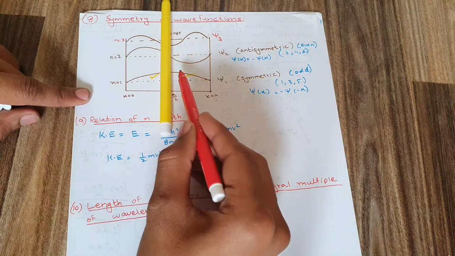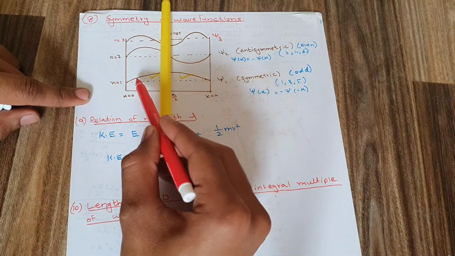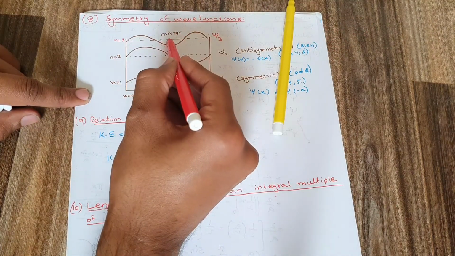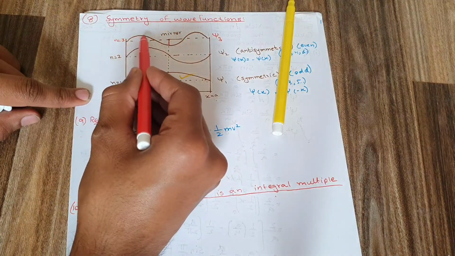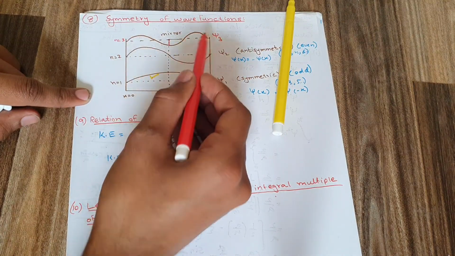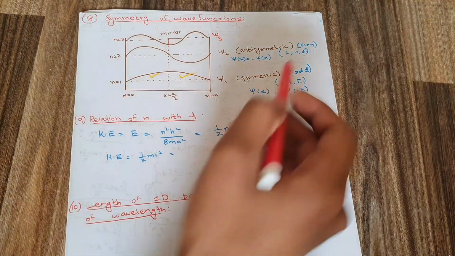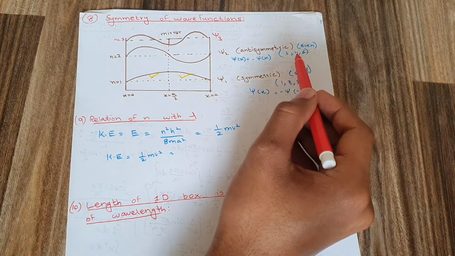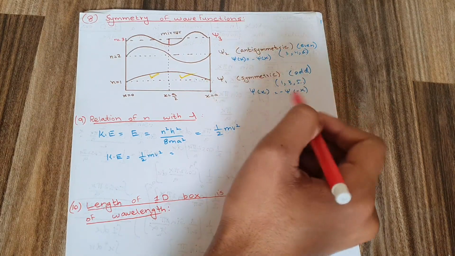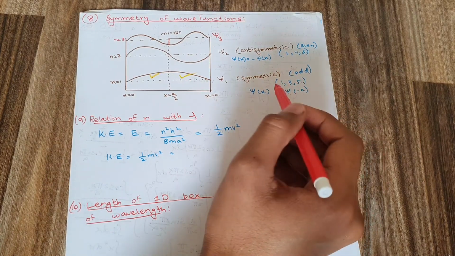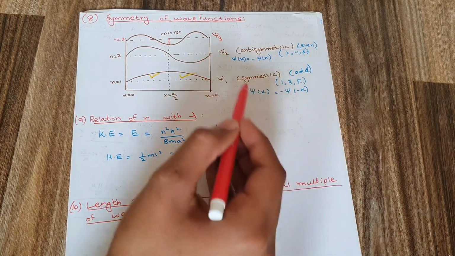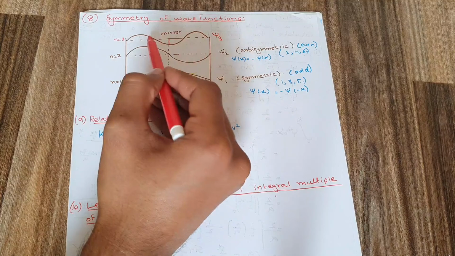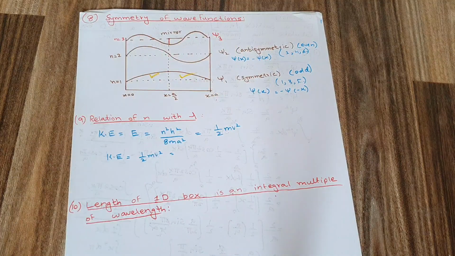As you can see, this part is just equal to this part, the reflection of both parts is the same. And if I talk about this here, this is also the same. Here is my wave function, and if I take this part, it will have the same reflection just like this. So I can say that wave functions with an even number, say psi 2, psi 4, psi 6, will be anti-symmetric, and odd number wave functions will be symmetric. How will they be symmetric? As you can see, 1 is symmetric and 3 is also symmetric in itself, and similarly 5 will also be symmetric in itself.